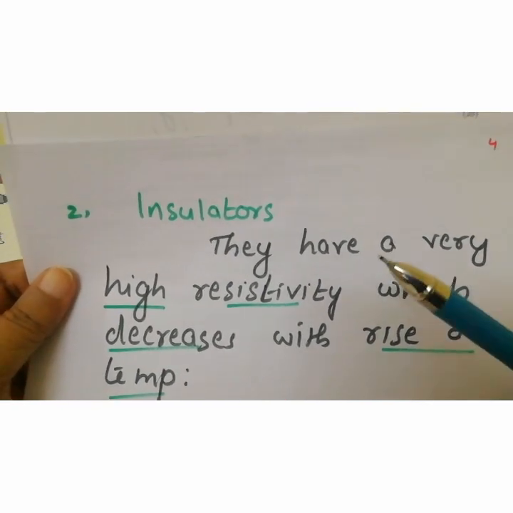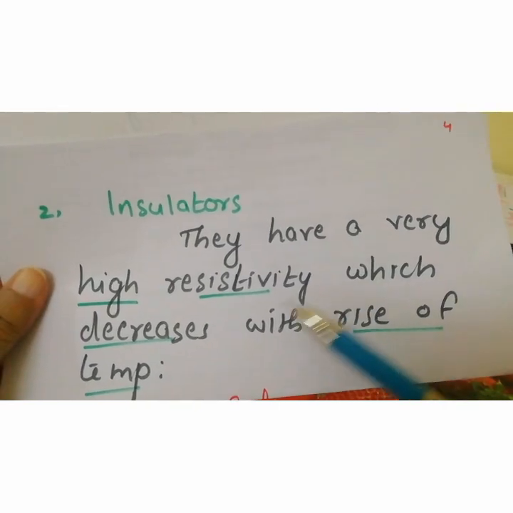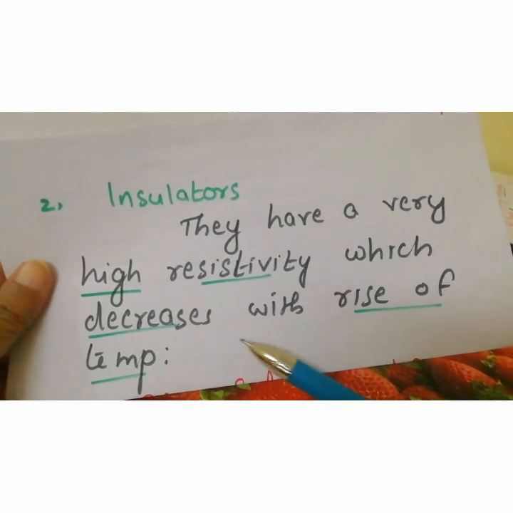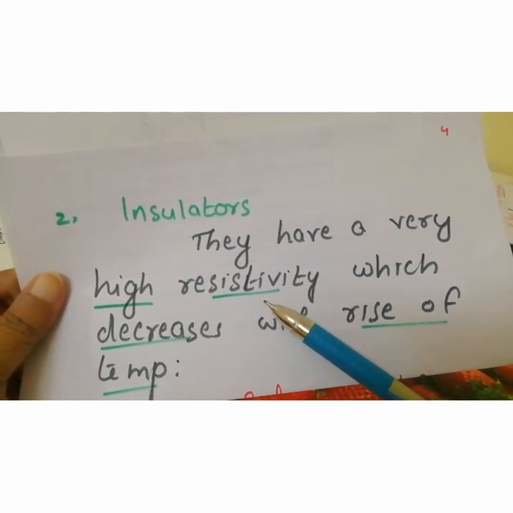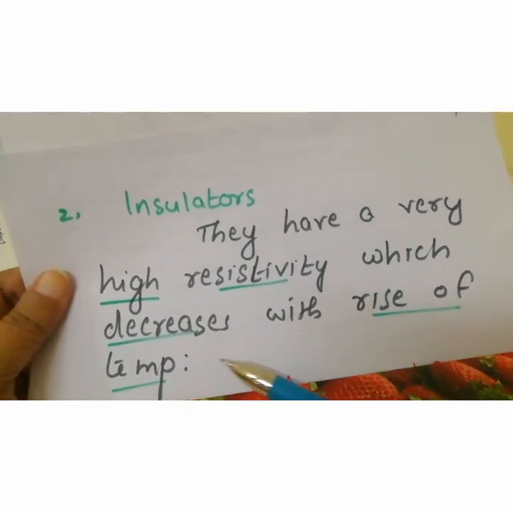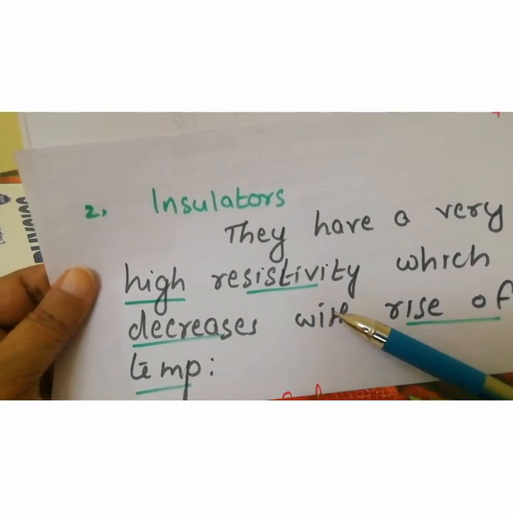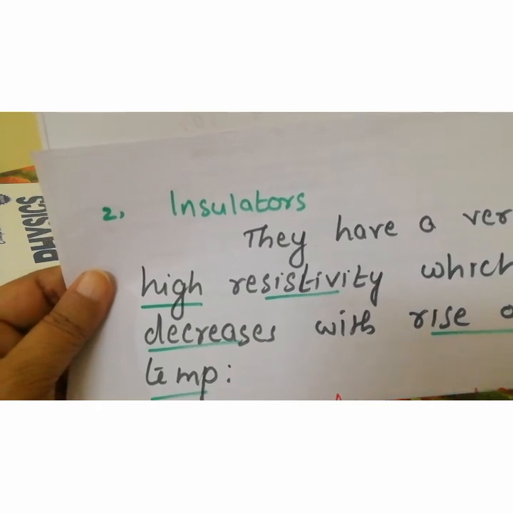What about in the case of insulators? In the case of insulators, they have a very high resistivity which decreases with the rise of temperature. Resistivity is already very high, but it decreases with the rise of temperature. So all these three statements about alloys, about conductors and about insulators, study well.